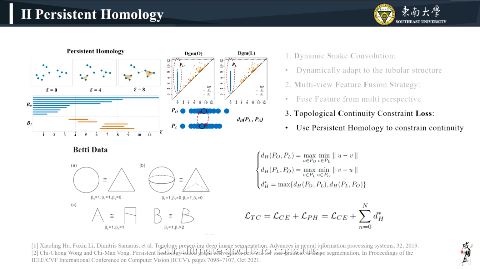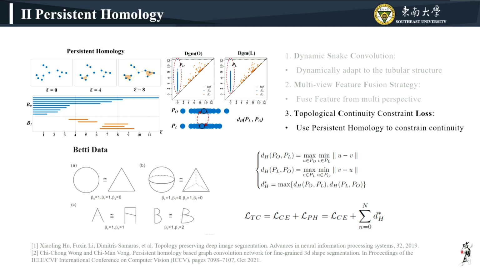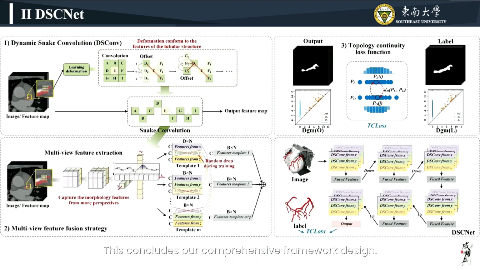Our ultimate goal is to construct topological structures from data and extract high-dimensional relationships within complex tubular structures, such as continuity. The topological loss function we designed, grounded in continuity, has been effectively employed in previous works. The topological constraint proves particularly effective for slender and low-contrast structures. We employed Hausdorff distance to measure point set similarity, enhancing the model's focus on discrete points. This concludes our comprehensive framework design.